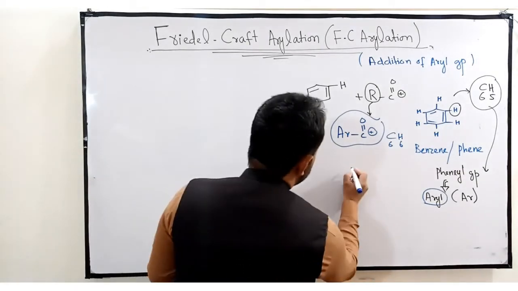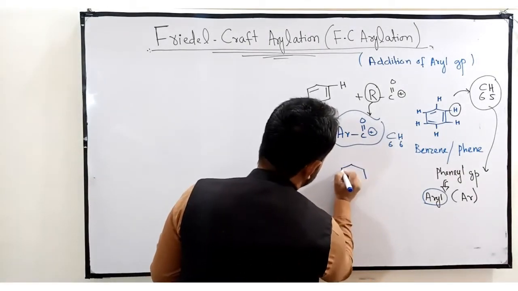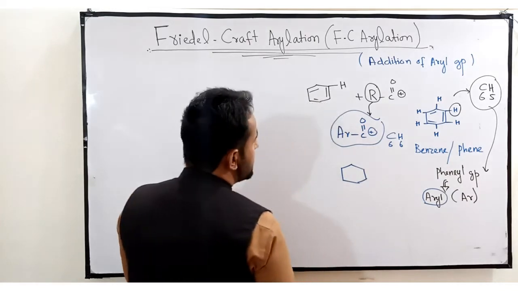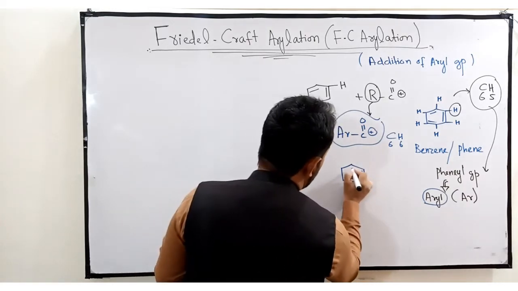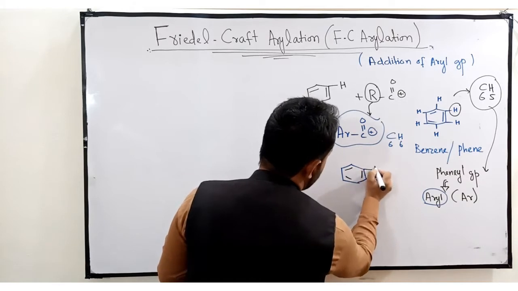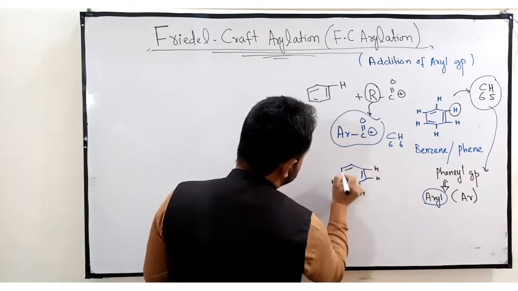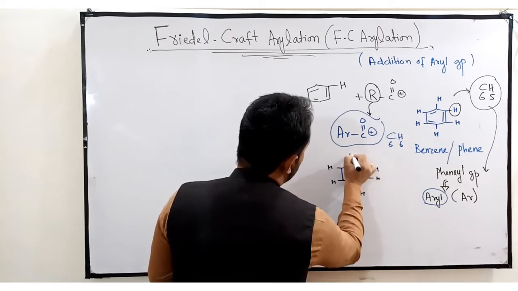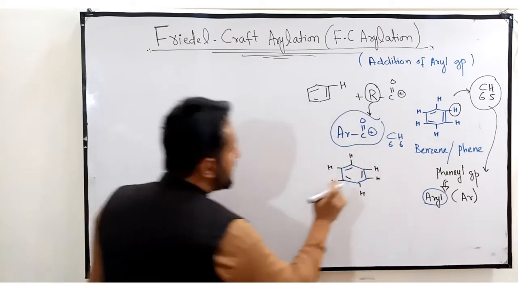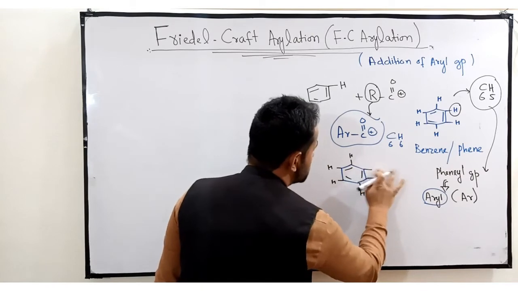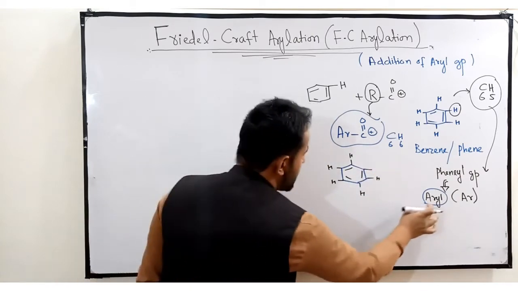Suppose again I am taking one benzene molecule. Here 6 hydrogen atoms are attached to this benzene molecule. Now simply I am replacing one of the hydrogen atoms from it, which becomes aryl.